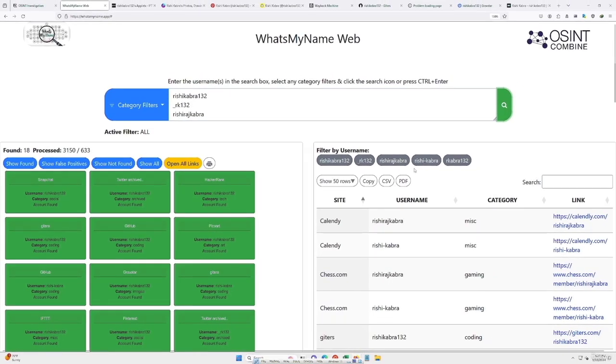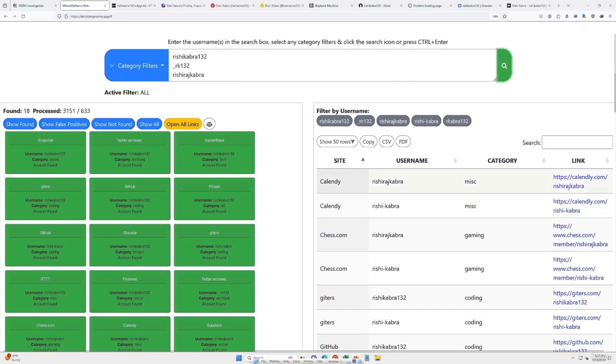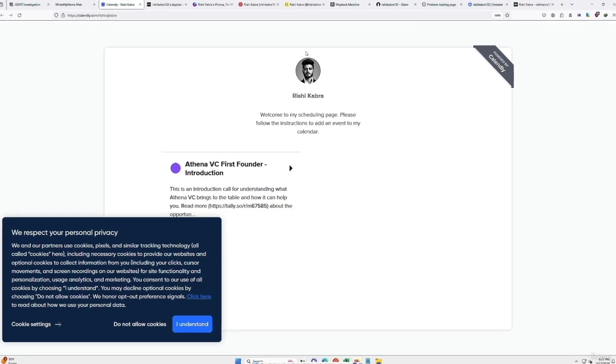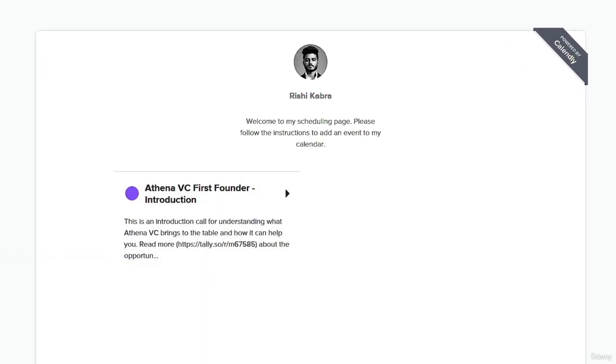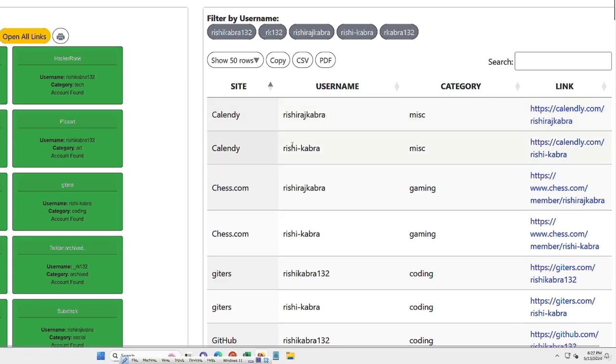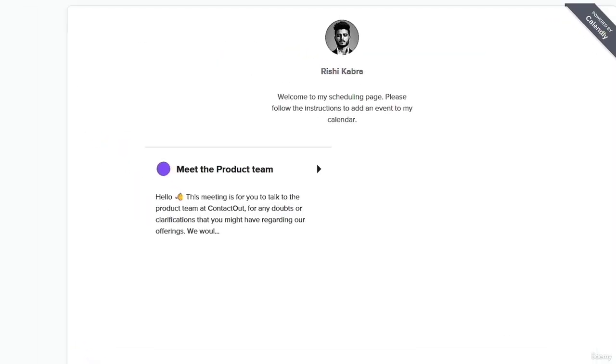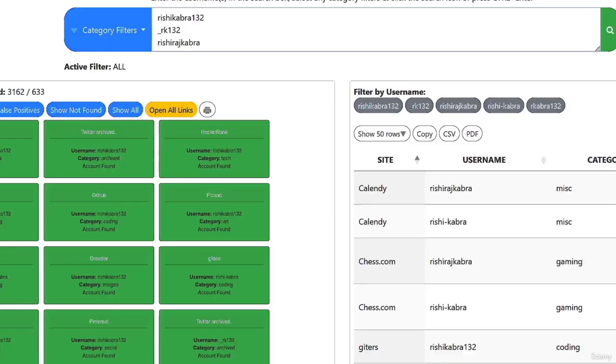Now let's have a look at the search results. We can see that this username has an account on Calendly. So let's open this link. And here we are going to see his profile picture. So he has an account on this website. We can also come back and open this link, which is also a profile on Calendly. As you can see here, we can see a different text than the one that we found right here.